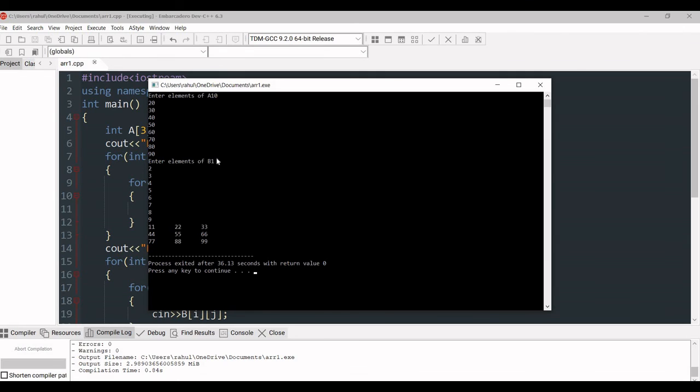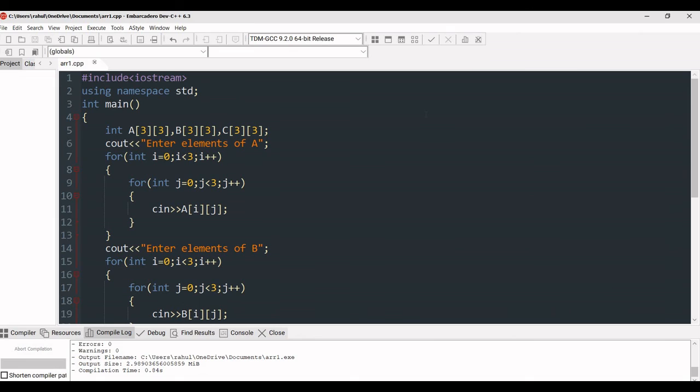In this way we have successfully added two matrices, and now you know how to use two-dimensional arrays. Now you can make a program to subtract two matrices. You can make a program to find the sum of all the elements of a matrix. So do make these programs and share with me in the comments.